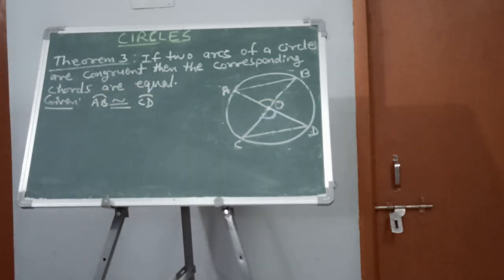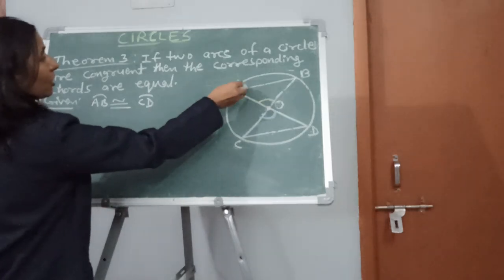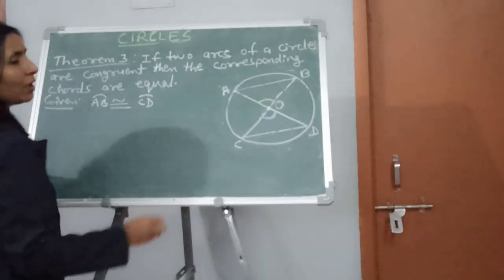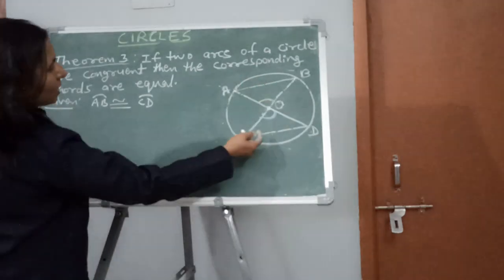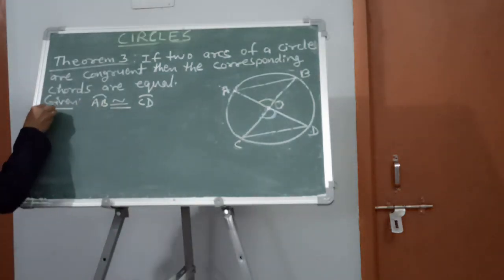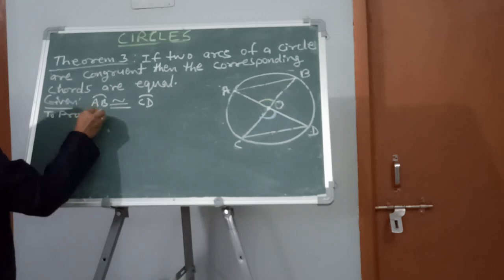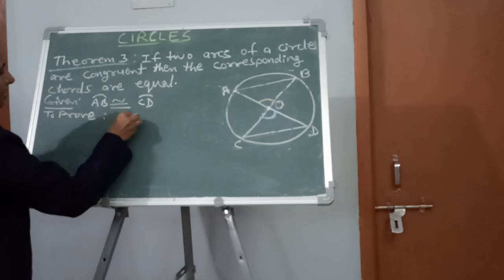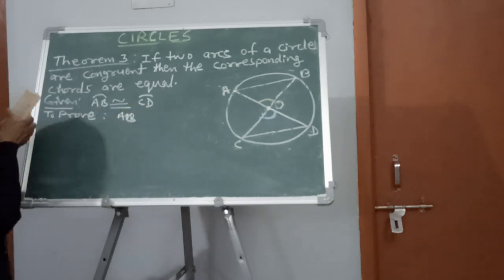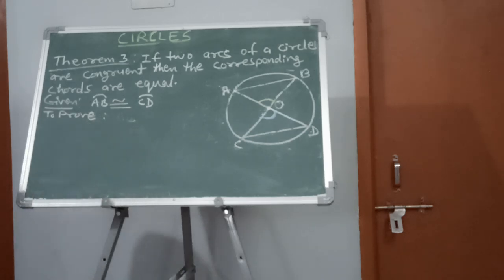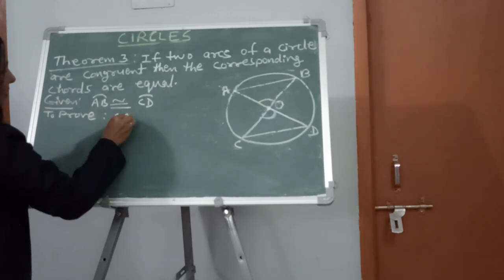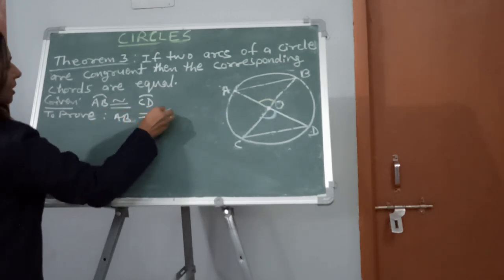this is given, then we are to prove that the corresponding chords are equal. Corresponding to the arc AB, this chord is AB, and corresponding to the arc CD, the chord is CD. So you have to prove AB is equal to CD. This is to be proved.